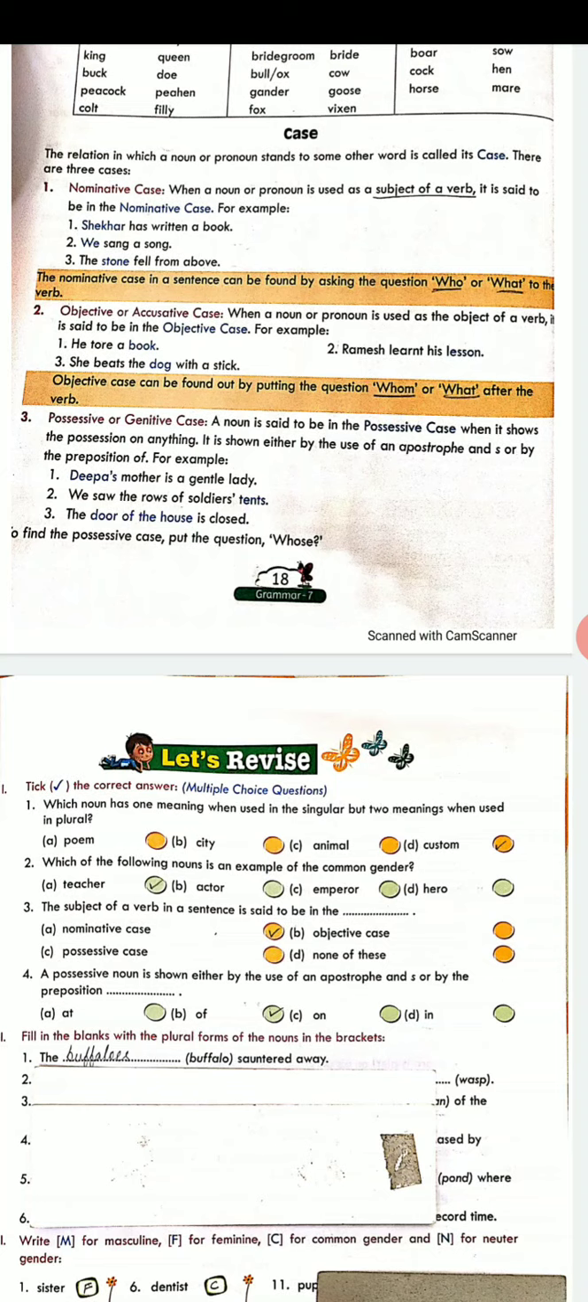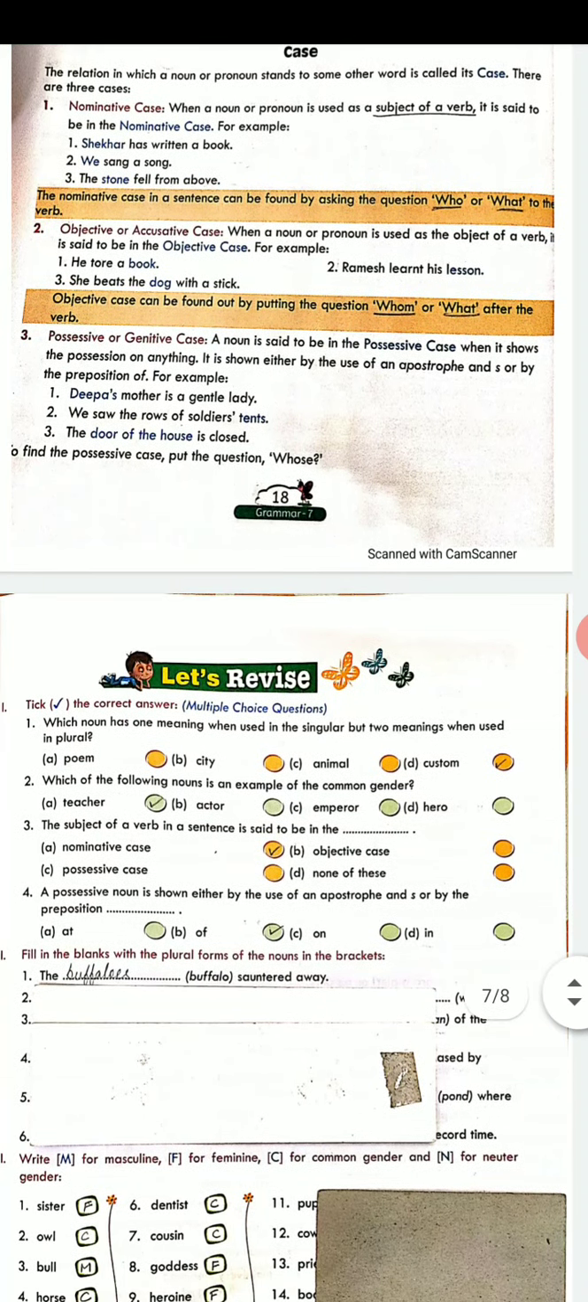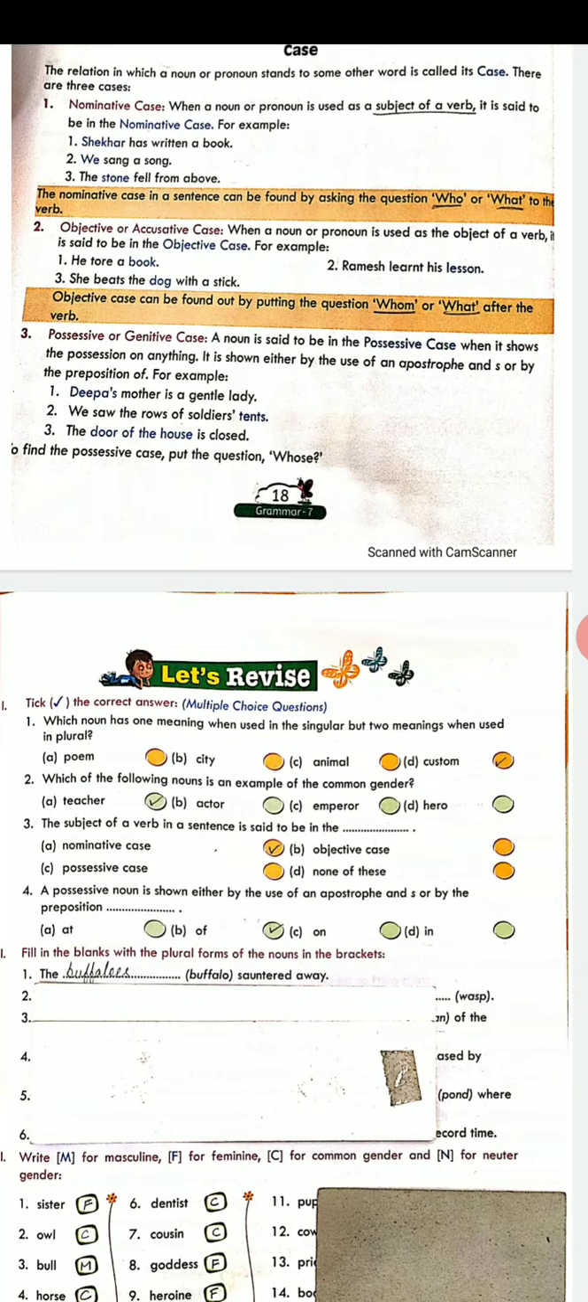Then we come to the second type of case, that is the objective case. Here the noun or the pronoun becomes the main object. In nominative it becomes the main subject. Here it becomes the main object and is said to be in the objective case. Examples have been given to you. He tore a book. Or Ramesh learned his lesson. She beats the dog with a stick. So, objective case answers the question of what or whom.